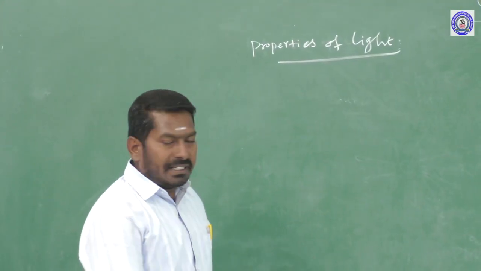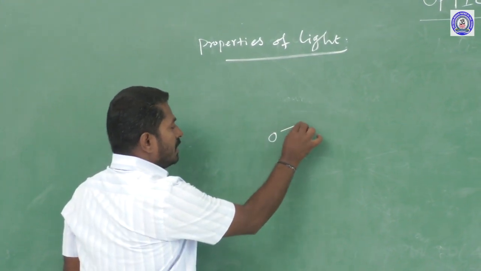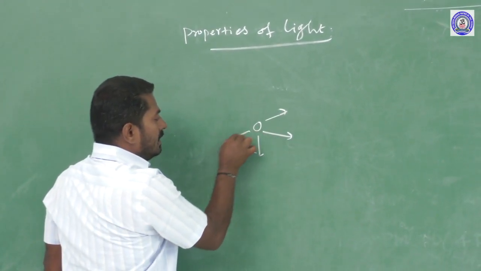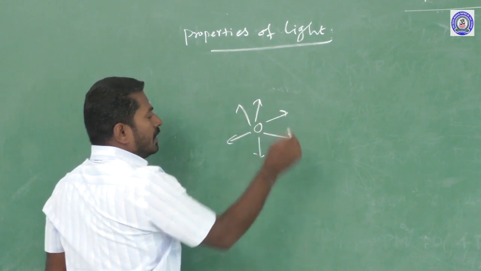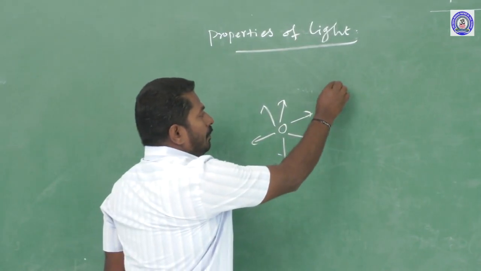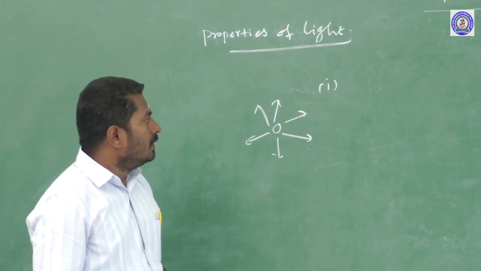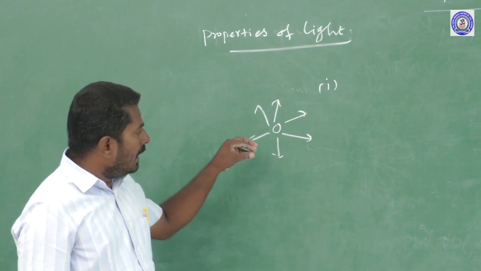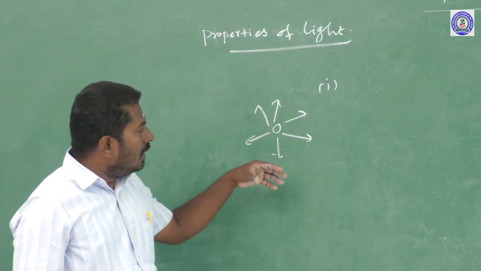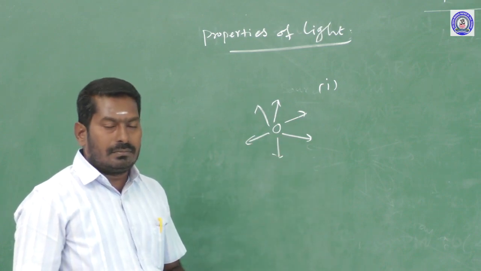Topic: properties of light. Any source of light emits light energy in all possible directions. It possesses a property. First property: light is a form of energy. That energy is propagated in all possible directions in vacuum or air or free space, or also in a medium.